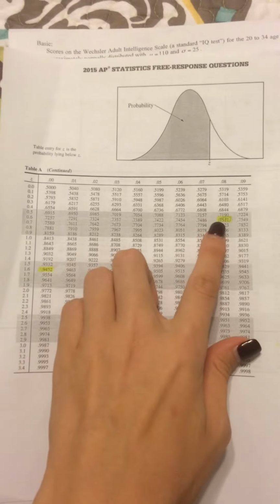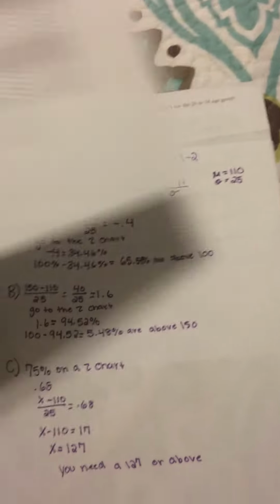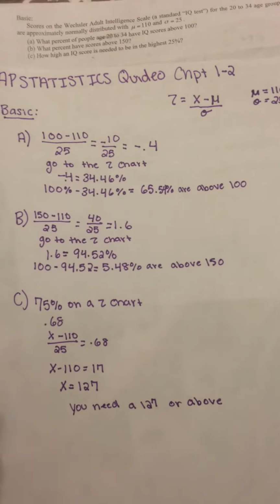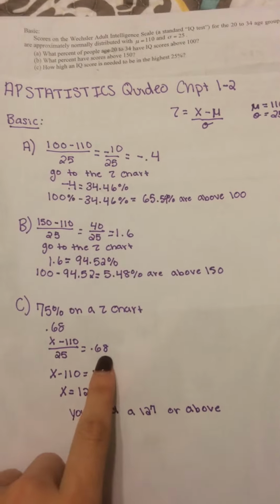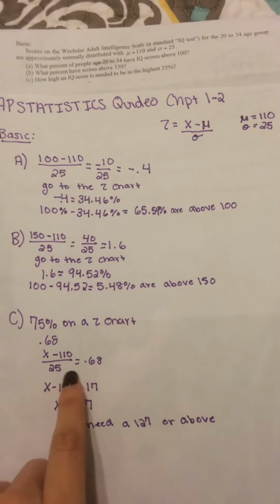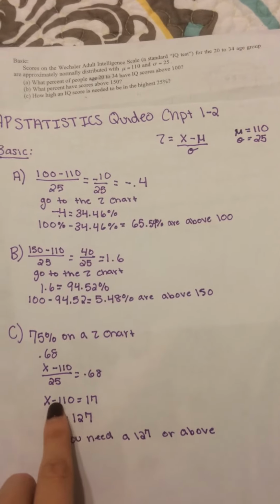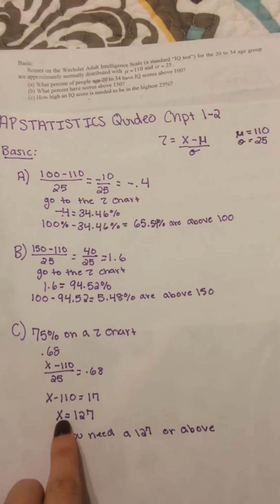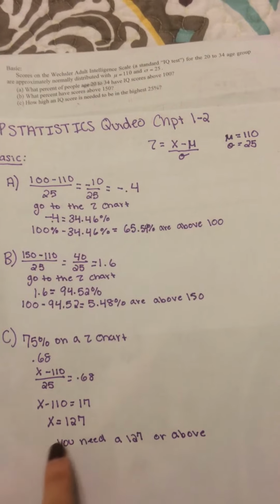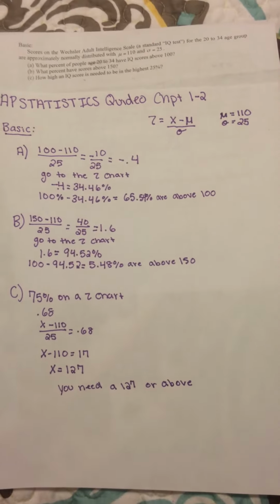We found right here 0.68. From there, that will be your z-score. And this time, you're solving for x. So you multiply 0.68 by 25, and you have x minus 110 equals 17. From there, you add it, and you have x equals 127. So you're going to need a 127 or above. There's your answers.